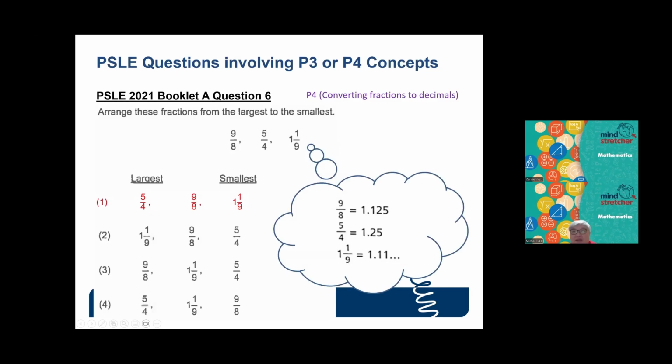After converting the numbers to decimals, 9/8 will be 1.125, then 5/4 will be 1.25, and 1 and 1/9 will be 1.11, and so on. After I convert the numbers to decimals, I can compare them easily, and then order them from the largest to the smallest fractions.